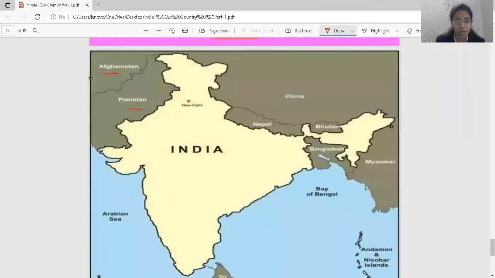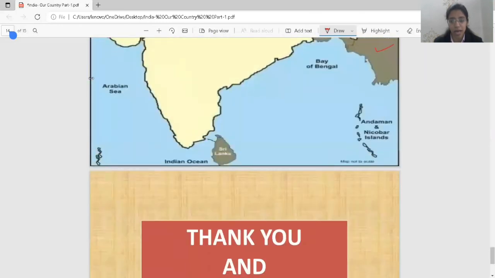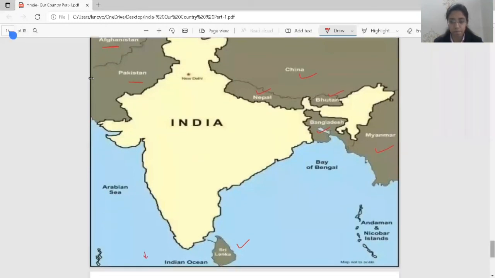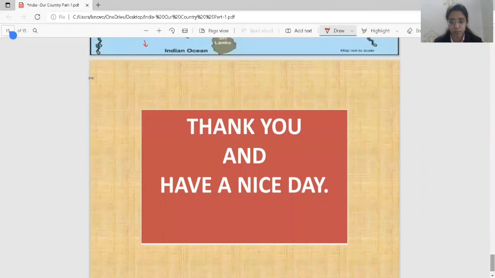Afghanistan and Pakistan in the west. Nepal, China, Bhutan in the north. Bangladesh, Myanmar in the east. And Sri Lanka and Maldives will come down in the south. Okay. So here, this topic we have finished.